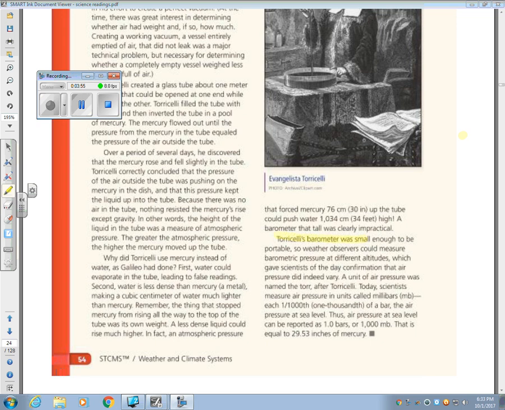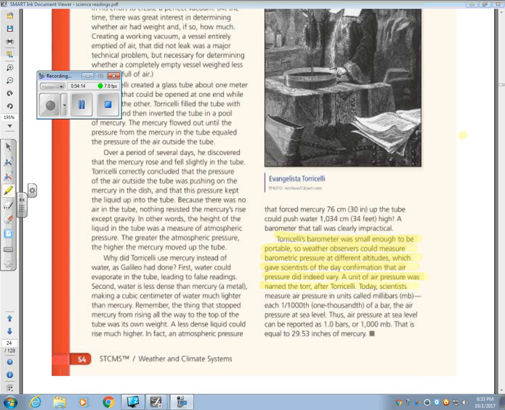Torricelli's barometer was small enough to be portable, so weather observers could measure barometric pressure at different altitudes, which gave scientists of the day confirmation that air pressure did indeed vary. A unit of air pressure was named the torr after Torricelli.